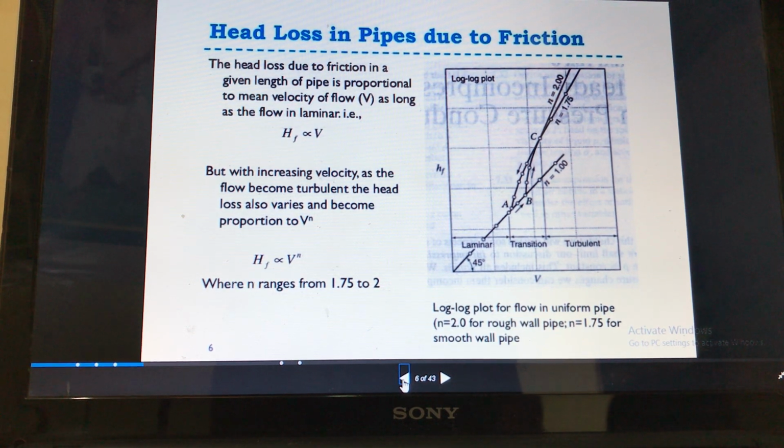This is the basic difference between the head loss for laminar and turbulent flow, which depends on the mean velocity. For laminar flow, it is directly proportional to the mean velocity. For turbulent flow, it is proportional to V raised to power n, where n is the index, which ranges from 1.75 to 2.